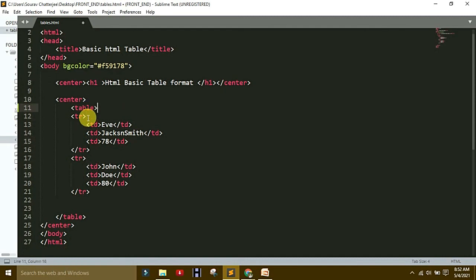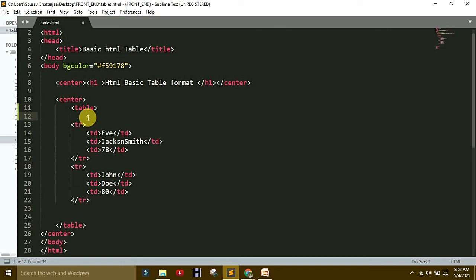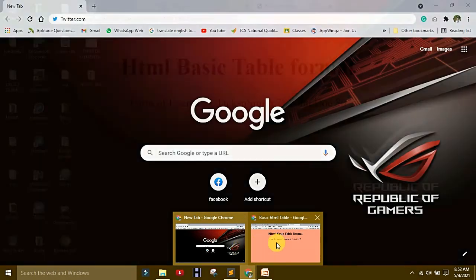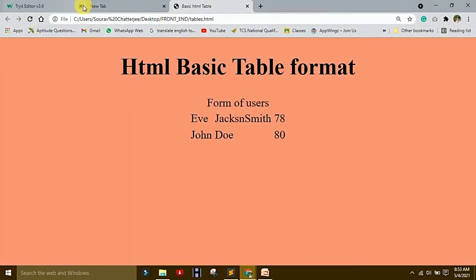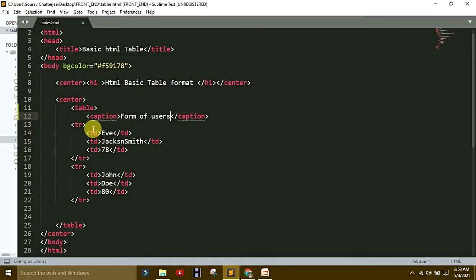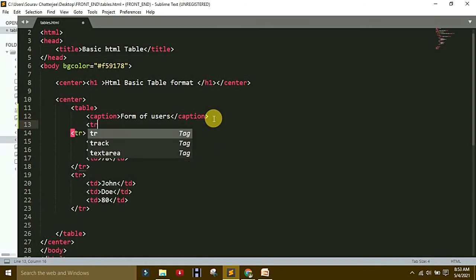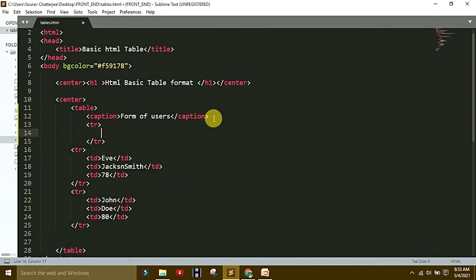Make caption here, form of. Save it, then refresh it. You saw the changes. Form of user is one type of caption. After that, th is the first name. I think I removed the name. Now I again start. So you better understand, I will show again and again.